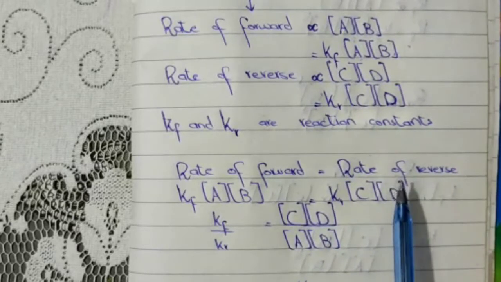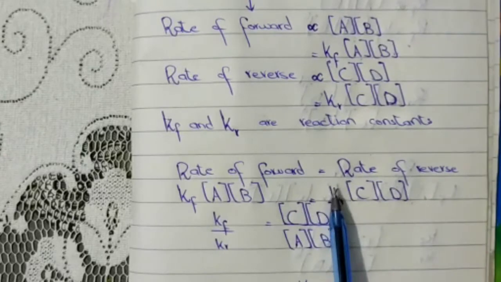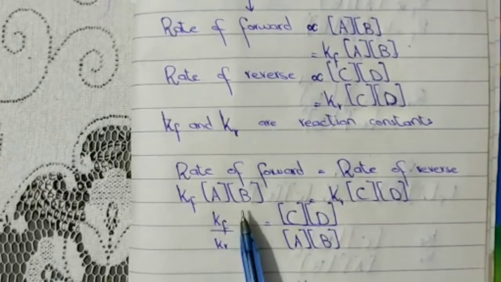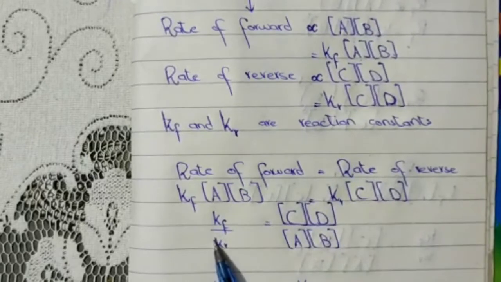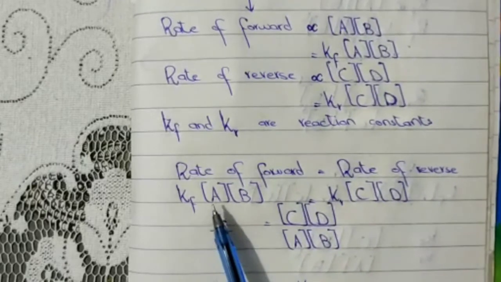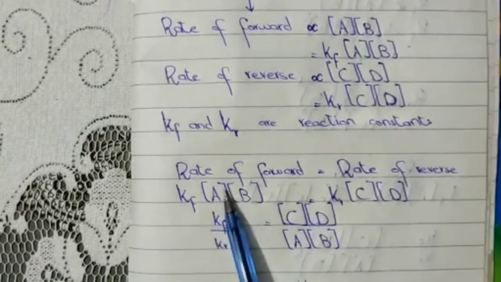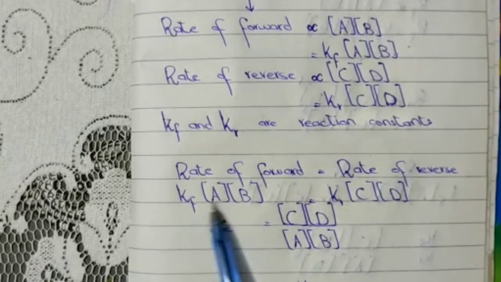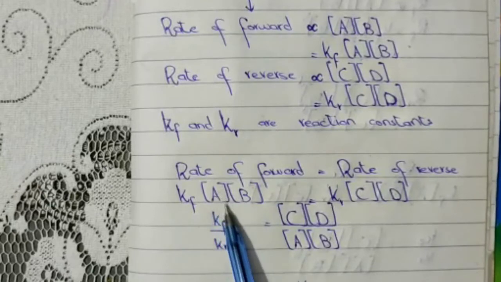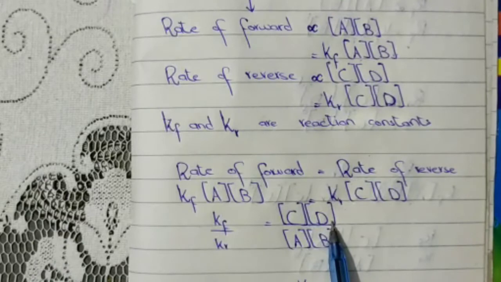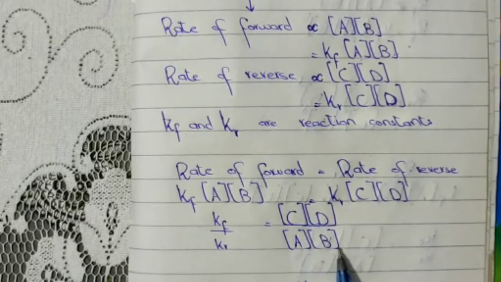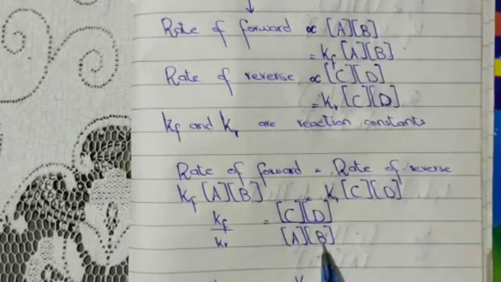So what we can do is we take this Kr to the other side of the equation, and it will get divided. Here it is multiplying, but when we take it to the other side of the equation, it gets divided. The same thing happens with the concentration of reactants. They are multiplying here; when we take them to the other side, they get divided. So basically we are simply rearranging the equation. Okay, so the equation becomes Kf over Kr is equal to concentration of products over concentration of reactants.